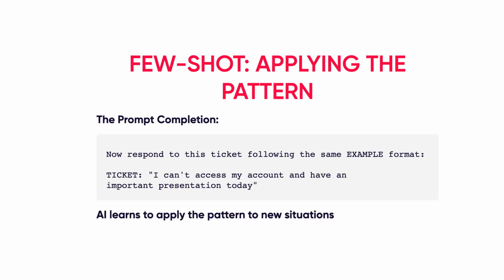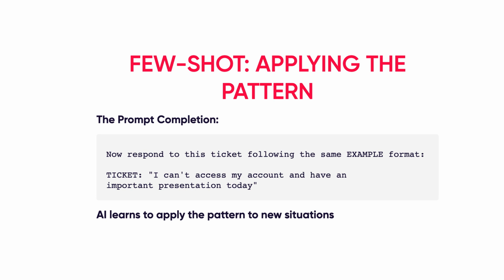Now you complete the prompt with a new ticket. "I can't access my account and have an important presentation today." The AI has learned from the 2 examples: the response structure, tone range, priority classification, and escalation criteria. It analyzes this new ticket. It's an individual issue, not system-wide, but time-sensitive.